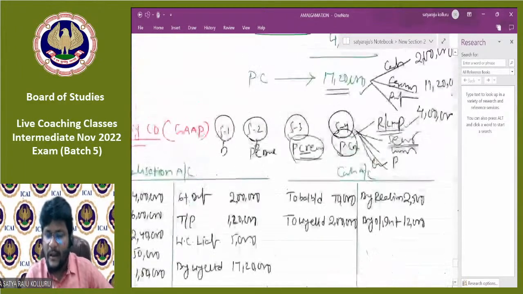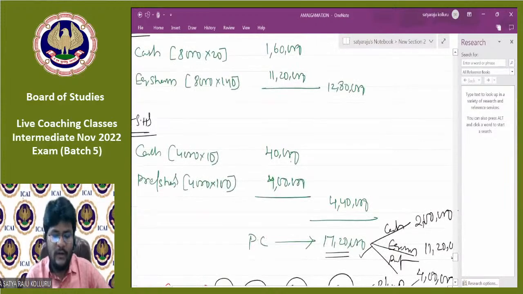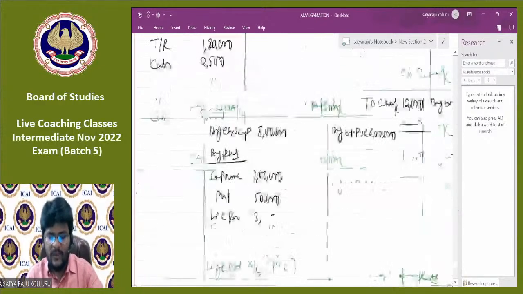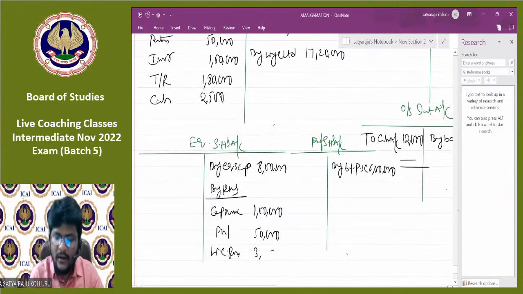Next, in the order, after liquidation expenses and secured and unsecured creditors, the next are preference shareholders. Sir, two preference shareholders, we are issuing two different components. Cash is 40,000. Preference shares of the purchasing company, 4 lakhs. Please issue the same amount to the preference shareholders. Where do the preference shareholders exist? Here. Preference shareholders to cash.